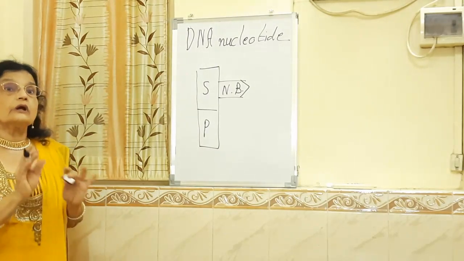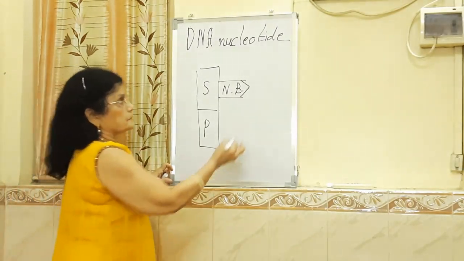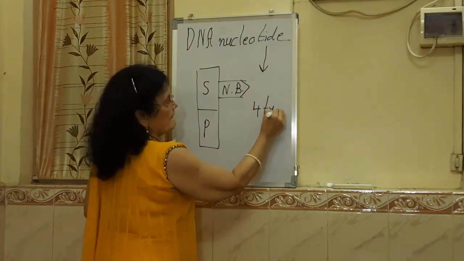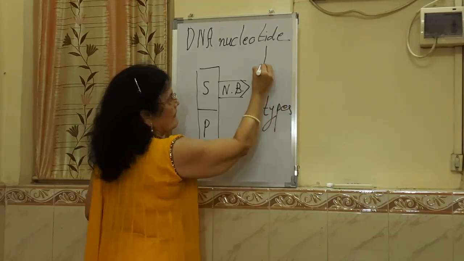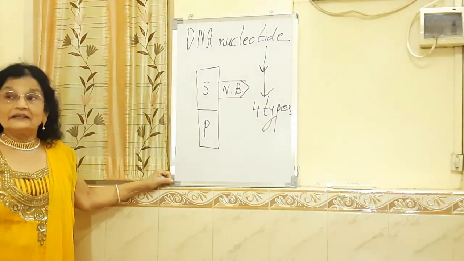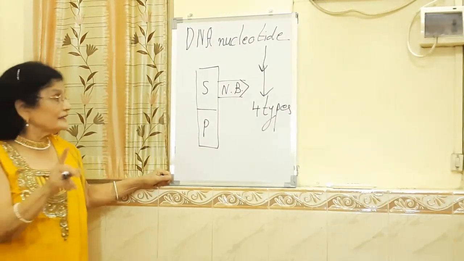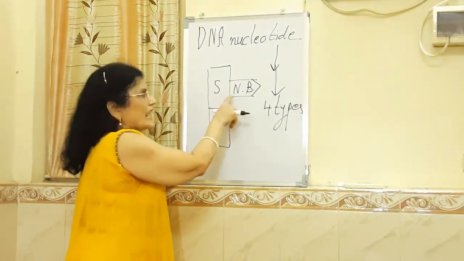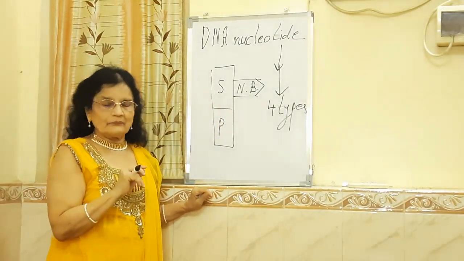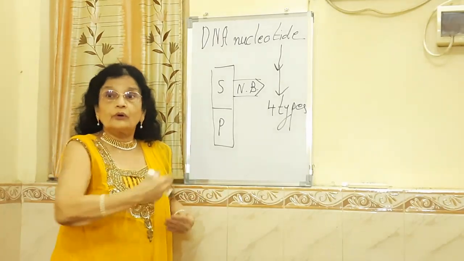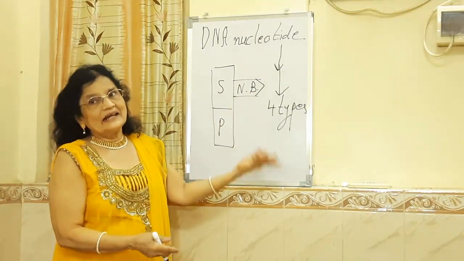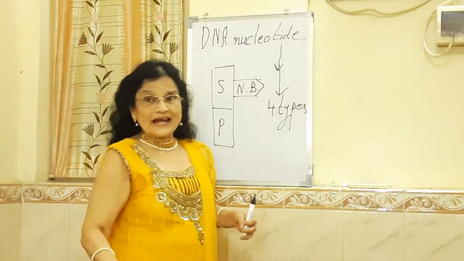Now DNA nucleotides are of 4 types. And their names come from the nitrogen base that is attached to the sugar molecule in that nucleotide. So now we will have to go to the different types of nitrogen bases in DNA. So let us do that.